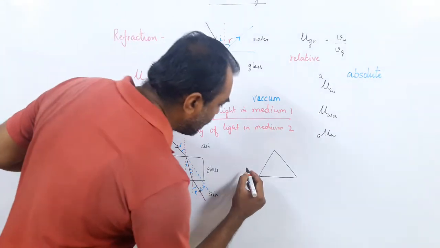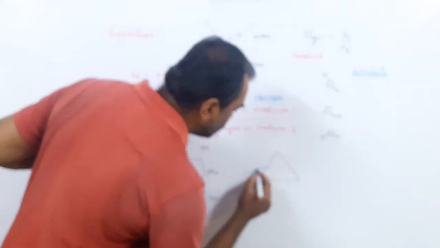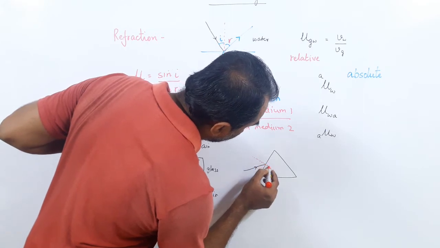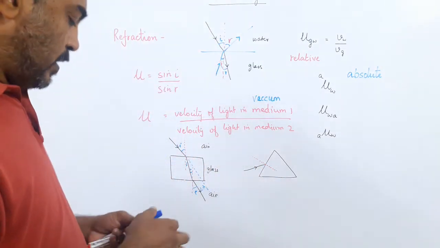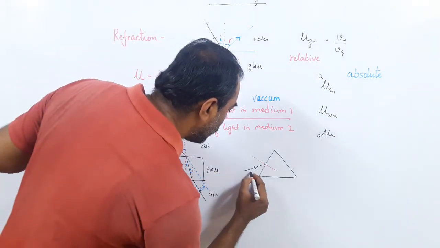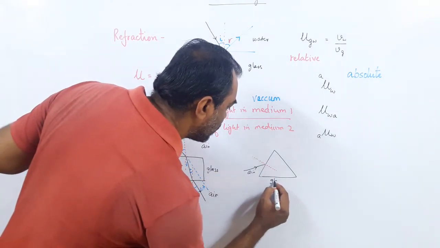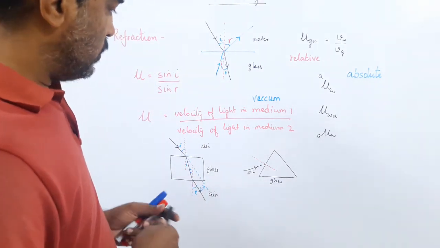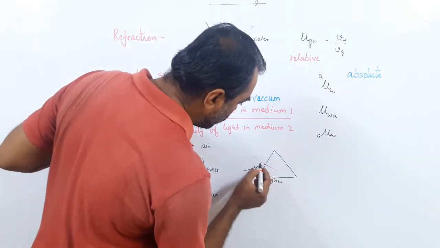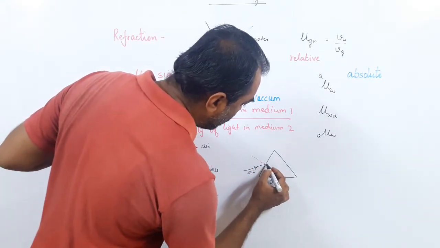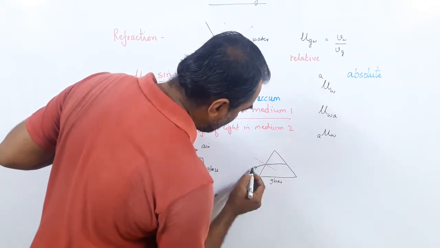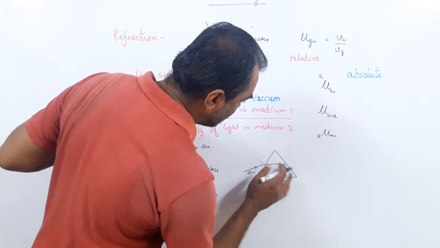So when light enters the prism, okay, let me draw the first normal. Normal at 90 degrees. So this is the normal. Now light is entering from air to glass. What should happen? It should bend towards the normal. So this is angle i, it should bend towards the normal. So this is the bending taken place. It was going like this and the bending has taken place.